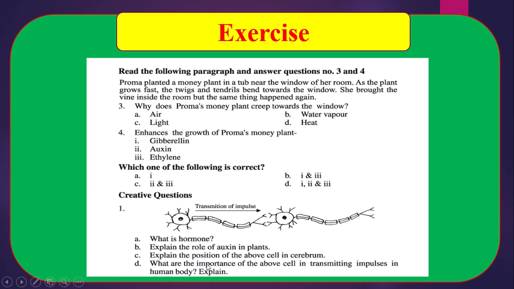D. What is the importance of the above cell in transmitting impulse in the human body? Explain. In the stem we can see that there are two neurons and they are attached to one another. Each nerve cell sends signals to the other cells because they are connected with the axon of one neuron and the dendrite of another neuron, and this junction is called synapse. That means one neuron is connected with another neuron with synapse and transmits the impulses from one to another.